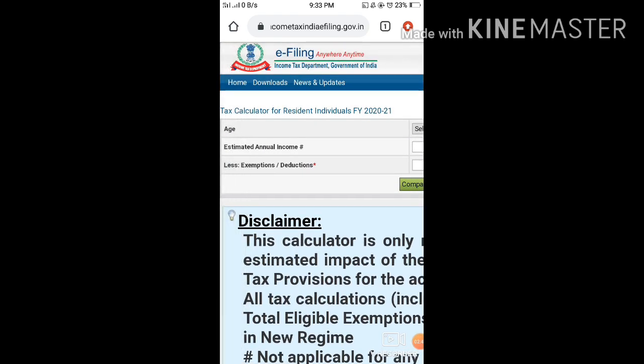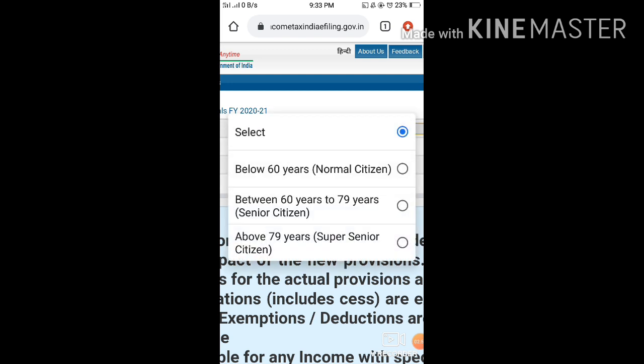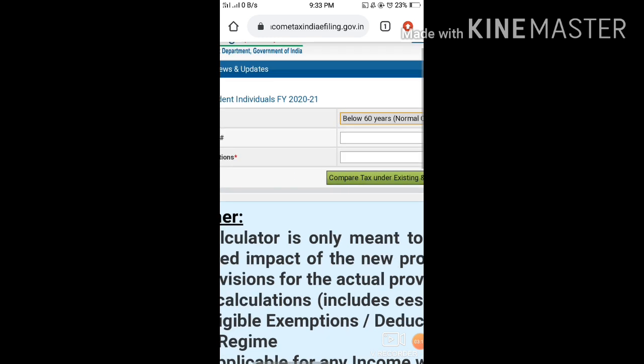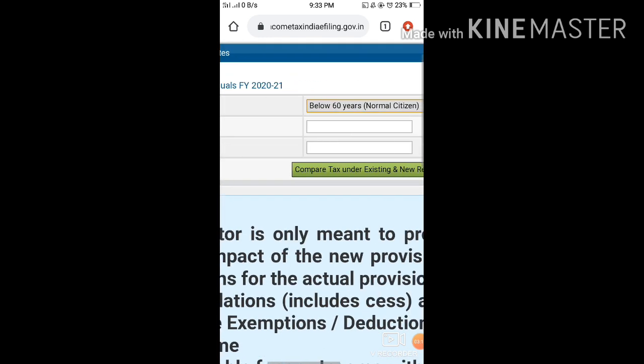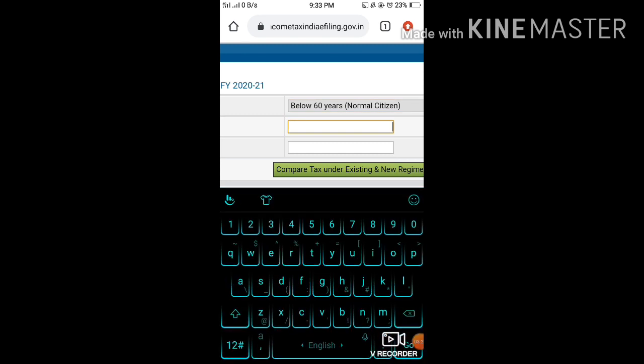Here you are supposed to put your age. Basically the slab rates are according to the age. These are the slab rates' age limits. So we will start with 60 years. Below 60 years you just have to put your annual income. So just the estimated annual income has to be entered. You know your annual income, or just estimate it for this year, and I put it as 8 lakhs.